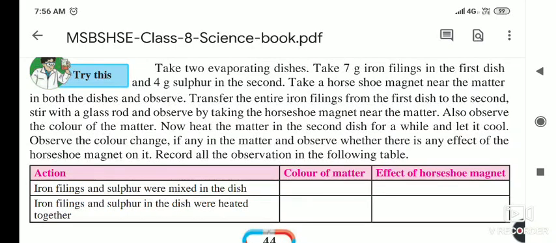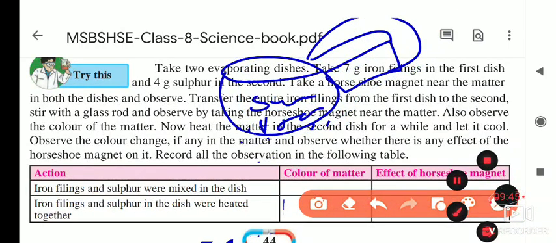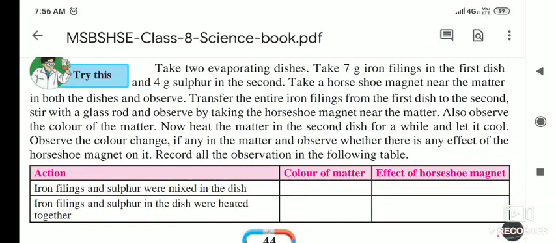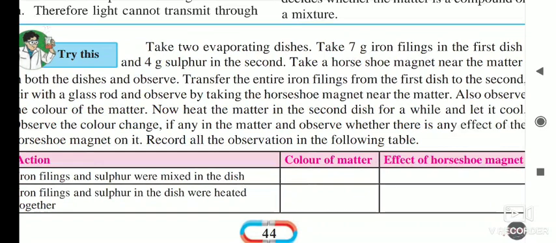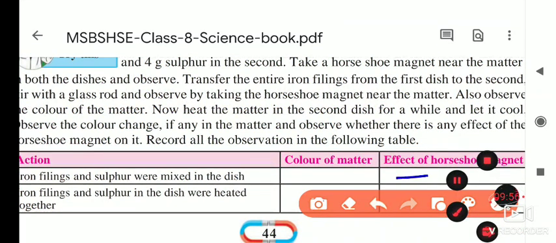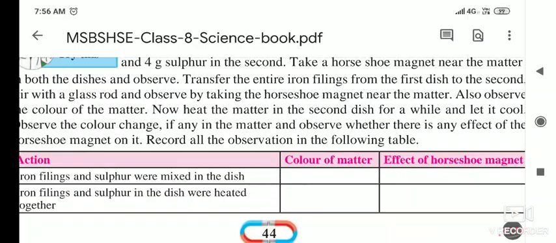So here, iron filings and sulfur powder, when mixed together, what is the color of the matter? That is yellow and black. Effect of magnet: the iron filings get attracted towards the magnet.